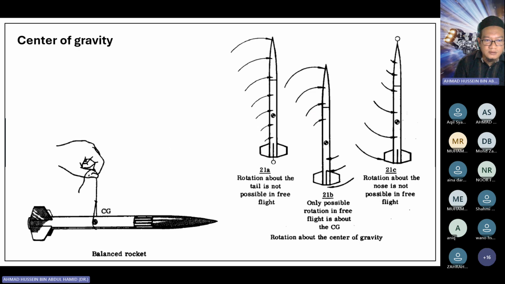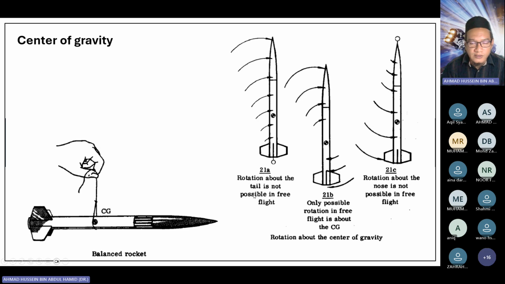Okay, static margin. This is very important, because in this section, I will discuss how you can do your own experiment to see whether your rocket is stable or not. So how do you determine the center of gravity? By placing a wire and balancing the rocket. The point where the rocket is balanced is the center of gravity. As simple as that.